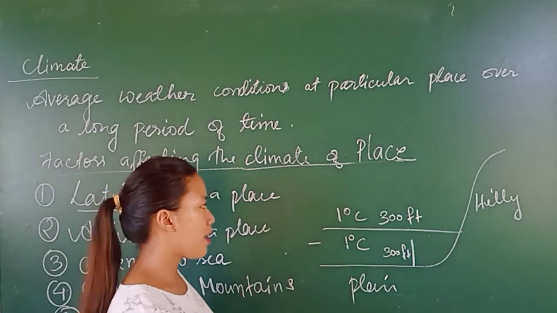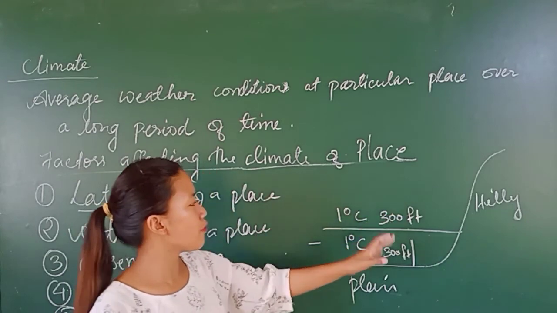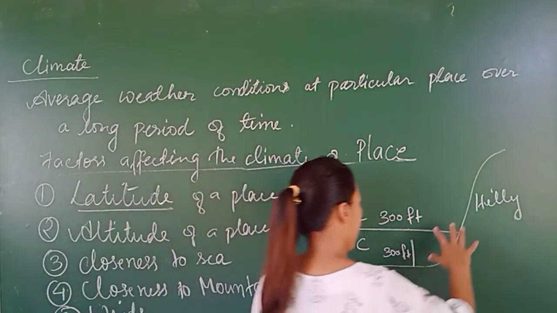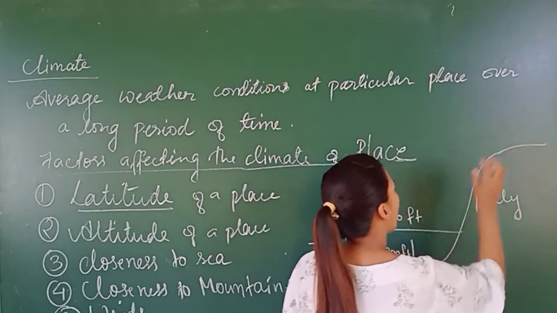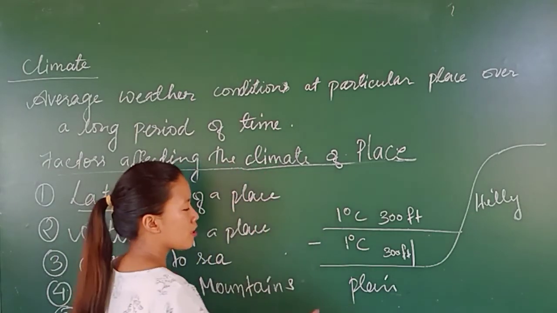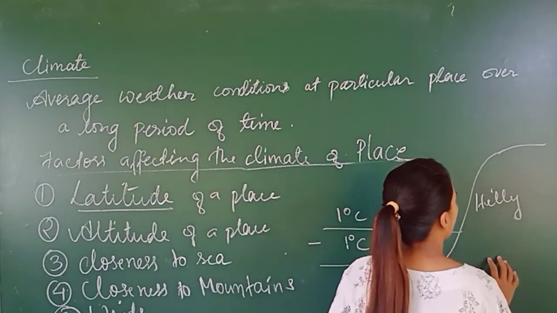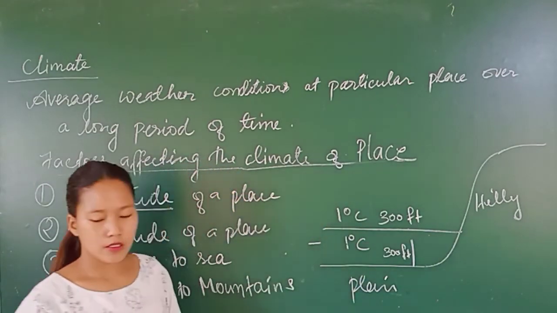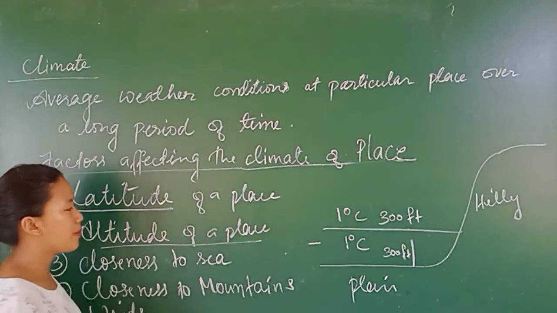So if you keep on climbing up, after every 300 feet there will be a reduction of 1 degree Celsius. At last, when you reach the top of the mountain, the climatic conditions will be very cold as compared to the plain area down here, where the altitude is lower. Altitude of the plain area is lower and altitude of the hilly area is higher. Altitude simply means the height of a place. So this is how the altitude of a place affects its climate.